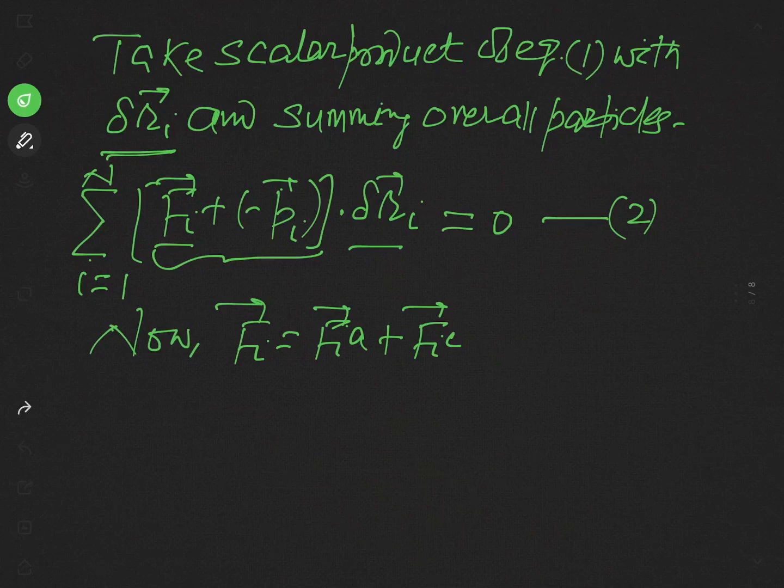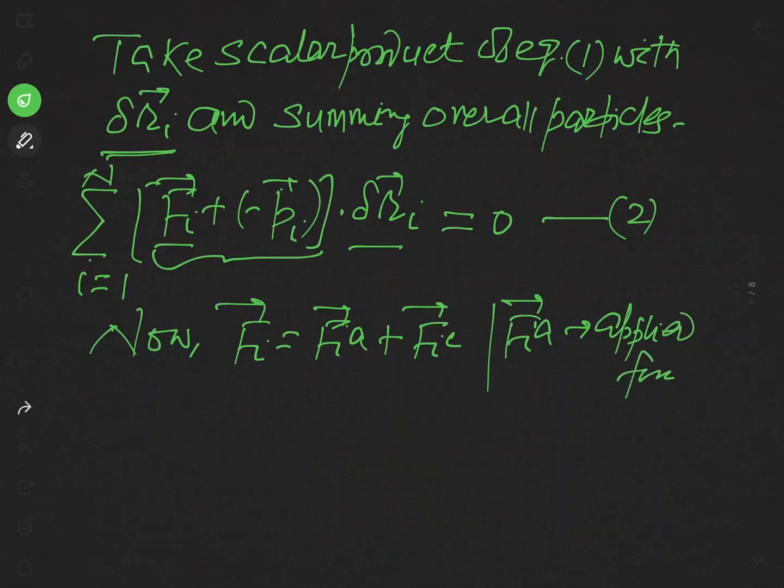You know the meaning of these forces. Fia is the applied force, and Fic is the force of constraint.